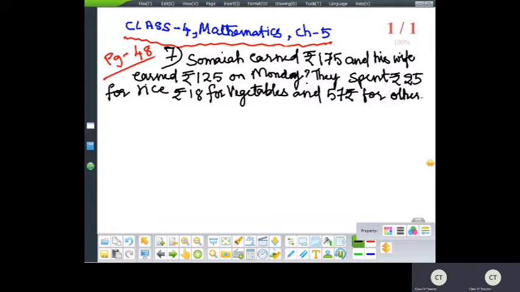Okay, so this is the case for the daily wage people. The families who work on daily wages earn like this and spend on a daily basis. So 57 rupees for other things a day.